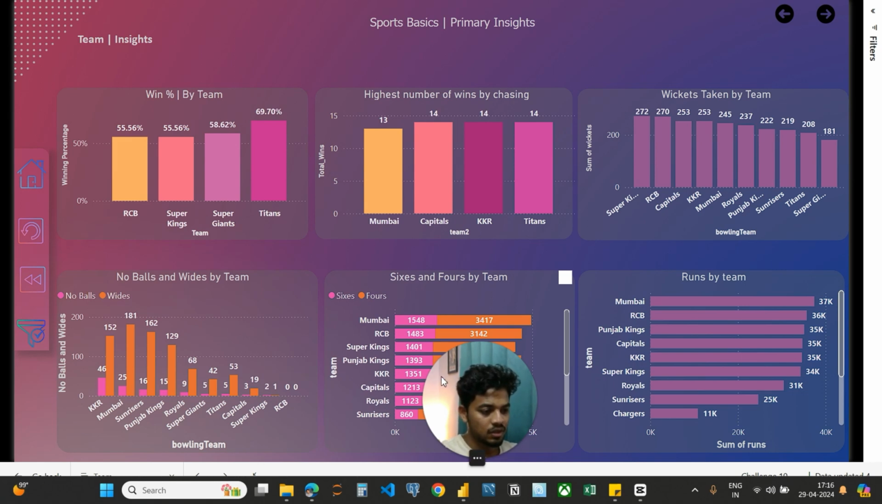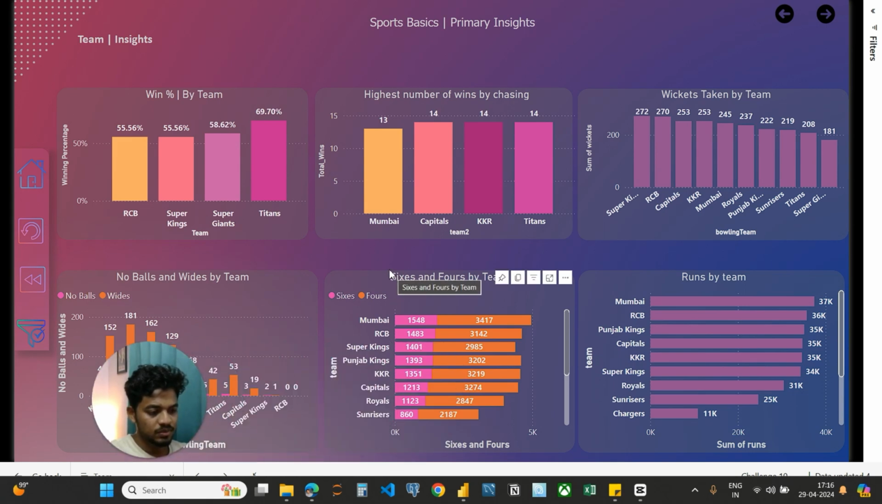And the next visual we have is 6s and 4s by team. As you can see, Mumbai have scored the most 6s and 4s. Here you can see 3,417 4s and 1,548 6s, followed by RCB with 1,40 6s and 3.1k 4s. The next visual we have is runs by a team in the past 3 years. Mumbai have scored the most runs with 37,000, followed by RCB with 36,000, and Punjab in third place with 35,000.